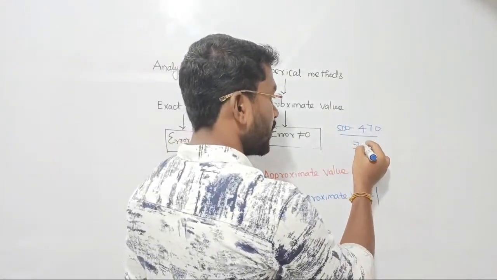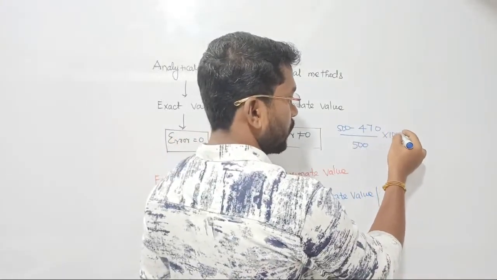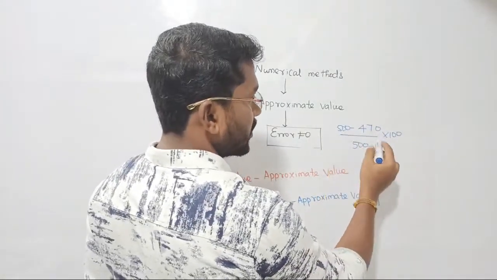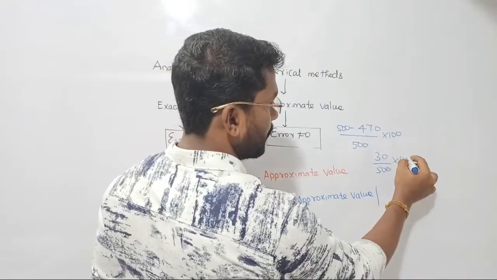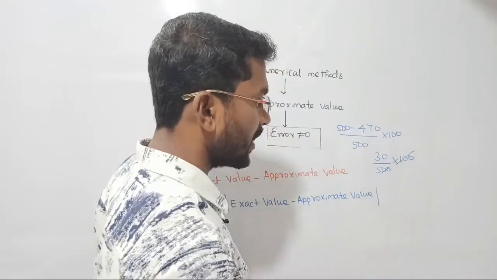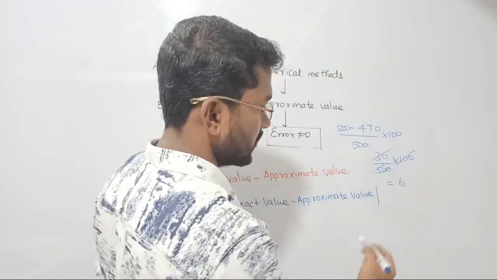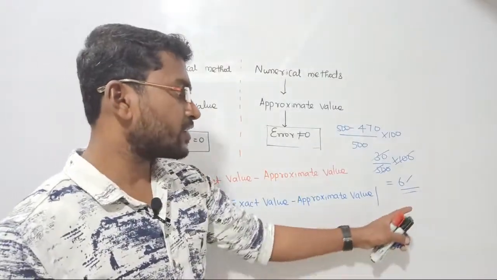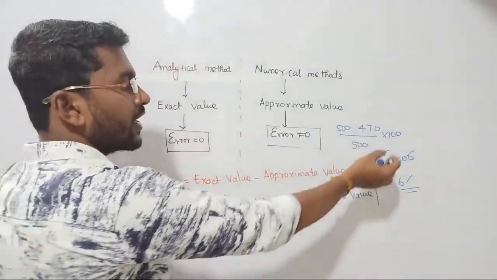You will have to divide it by the total marks, the exact value. That is called relative error. To write it in percentage, you multiply by 100. So 500 minus 470 is 30, upon 500, into 100 percent. These two zeros get cancelled, so that is going to be 6%. It means you have lost 6% in your marks. That is going to be the error here. So that is called relative error.